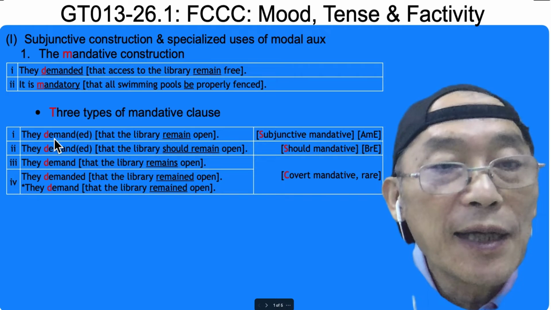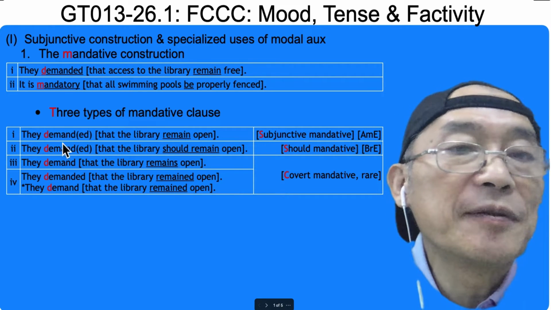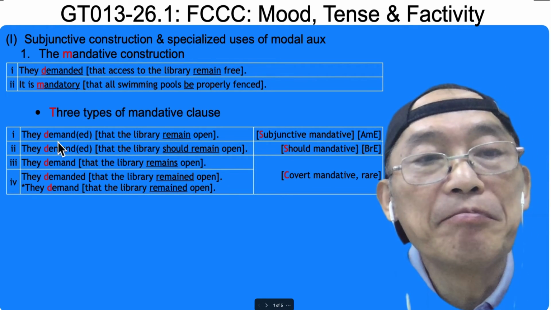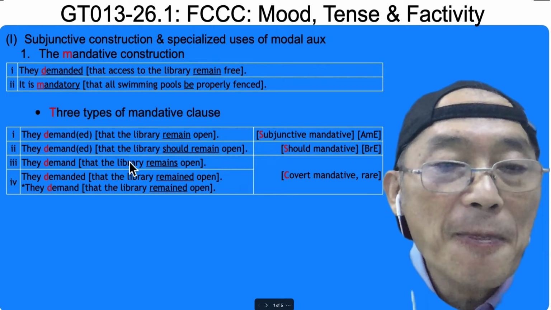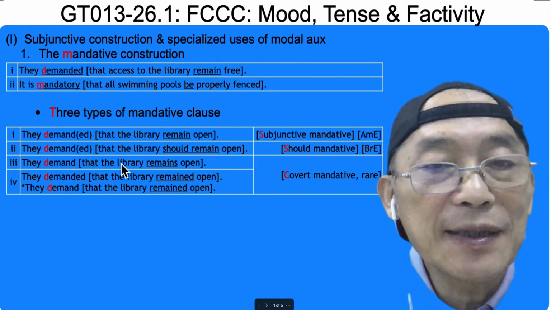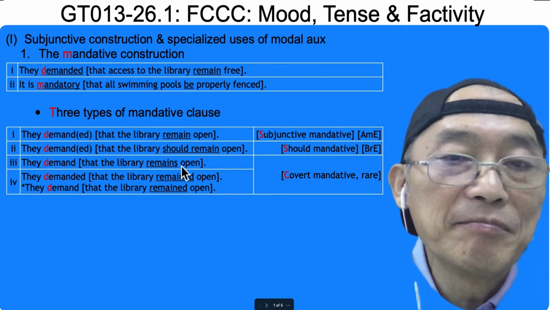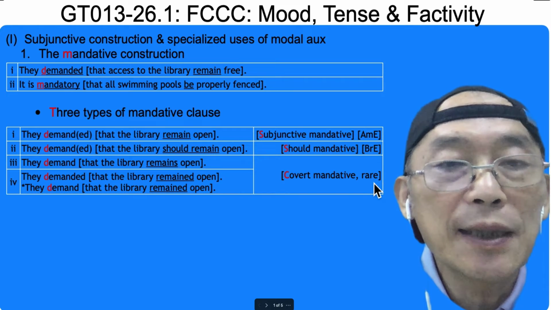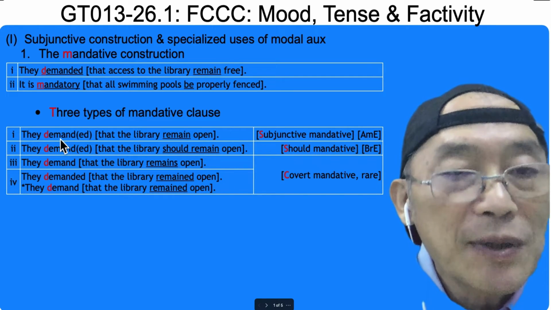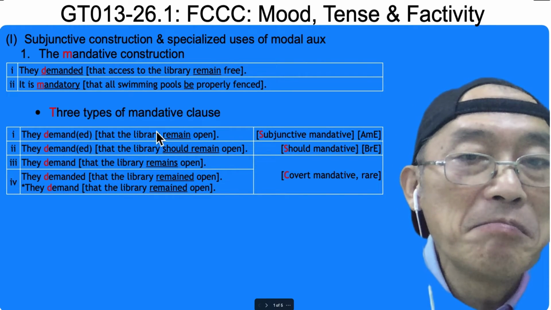And this is a pure mandative in the matrix. And this one, yeah, present tense. Covert mandative, rarely used, present tense or past tense.